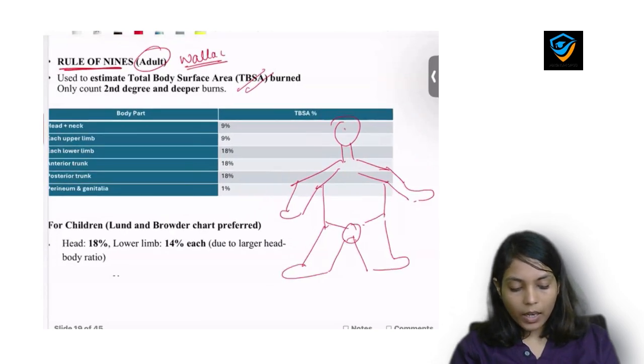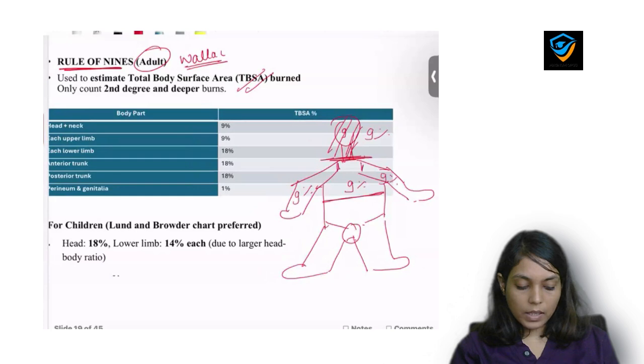Now here, head and neck, if both head and neck are involved, we call it 9%. If each upper limb is involved, then we call it 9%. If there is involvement of chest, then we call it 9%. If there is involvement of abdomen, anterior plus posterior. So anterior chest 9%, posterior chest 9%, anterior abdomen 9%, posterior abdomen 9%.